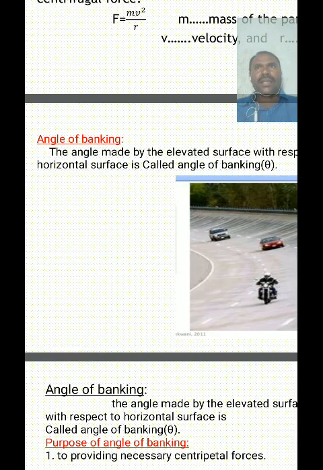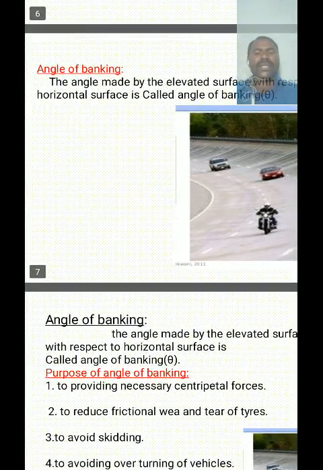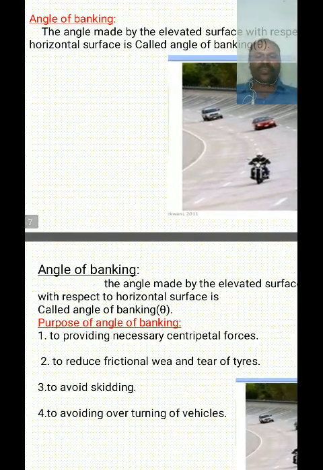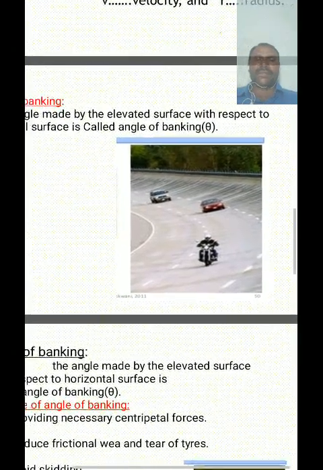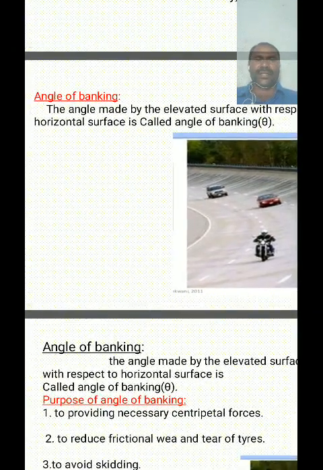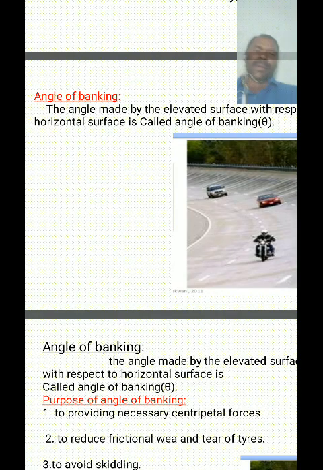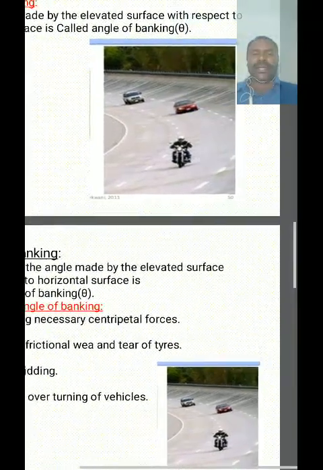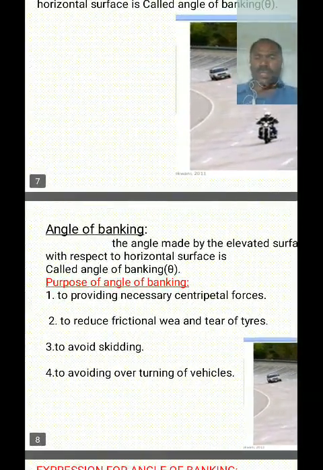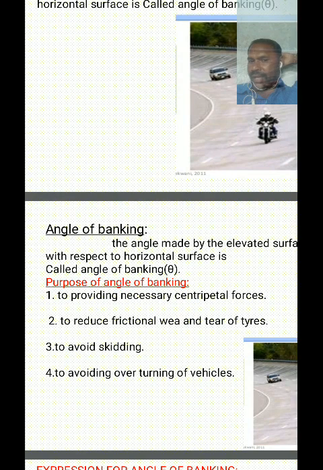That elevated surface is called a banked surface, and the angle made by the elevated surface with respect to the horizontal surface is called the angle of banking. This angle of banking is denoted by theta.